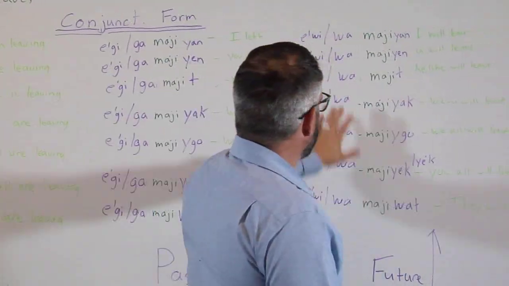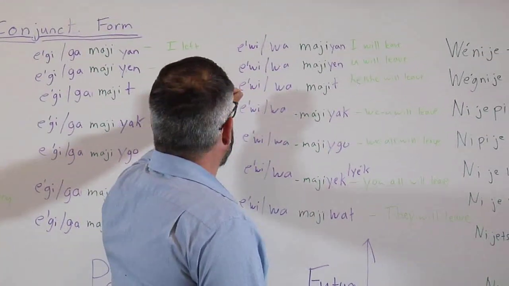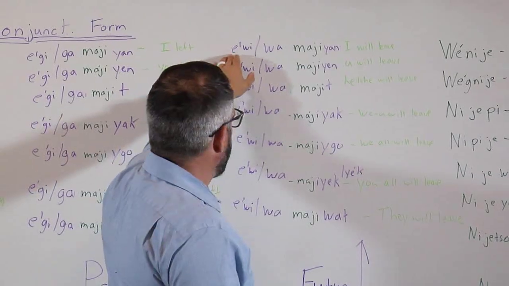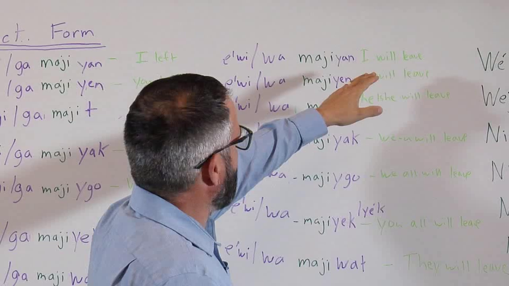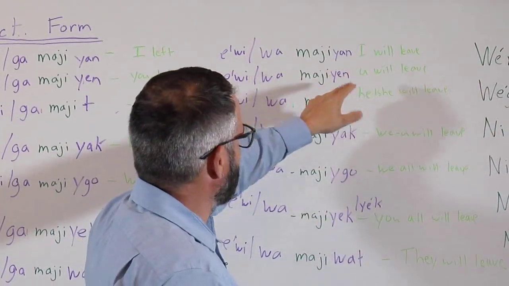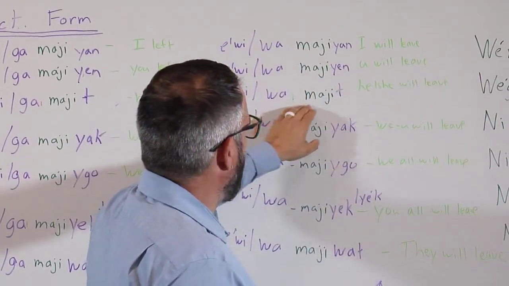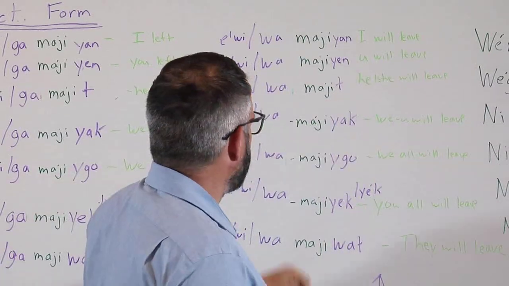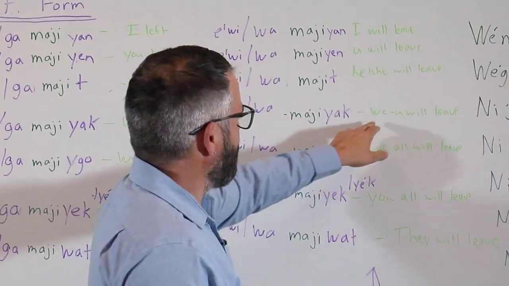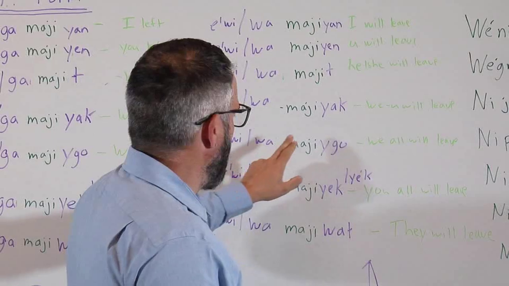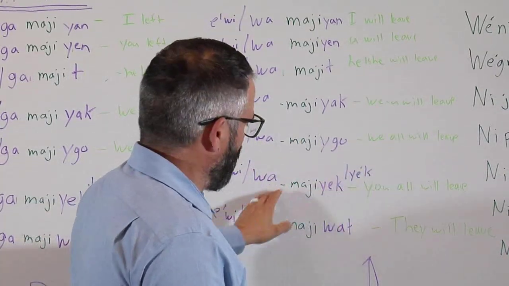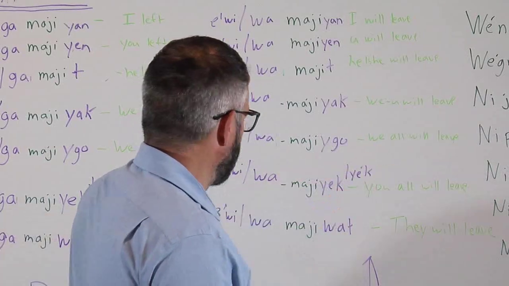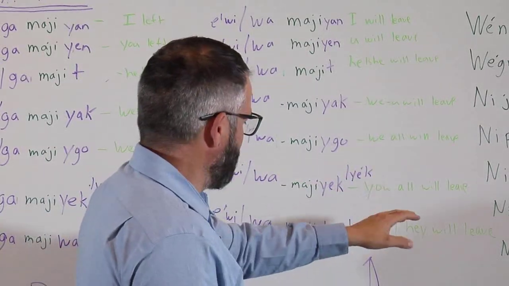Over here we've got the future of the conjunct. So here it's ewi or wa. So wa majiyan, I will leave. Wa majiyin, you will leave. Wa majit, he or she will leave. Wa majiyak, we but not you will leave. Wa majiago, we all will leave. Wa majiyuk or wa majiyak, you all will leave. Wa maji wat, they will leave.